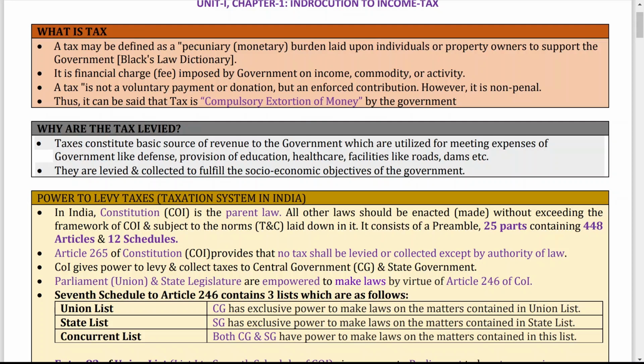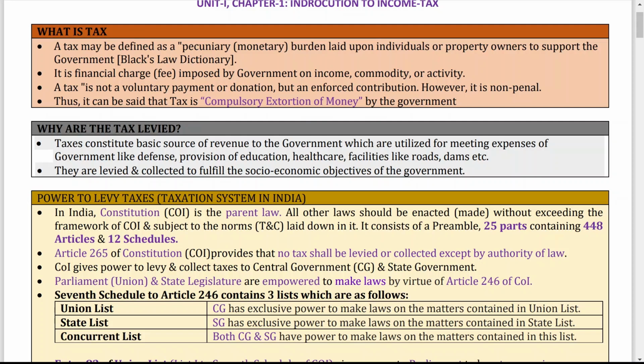In India, the Constitution of India is the supreme law. All other laws should be enacted without exceeding the framework of the Constitution of India and subject to the norms, that is the terms and conditions laid down in it. That means if any law is made without keeping in mind the provisions of the Constitution of India, it is considered ultra vires, that is, a law beyond the Constitution, and it is not valid.